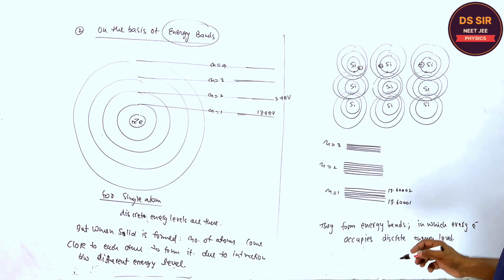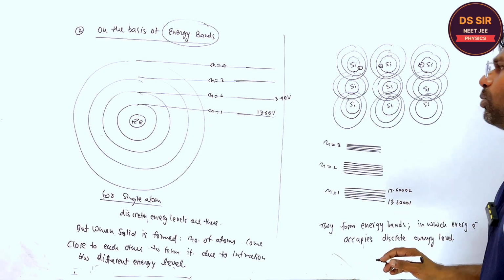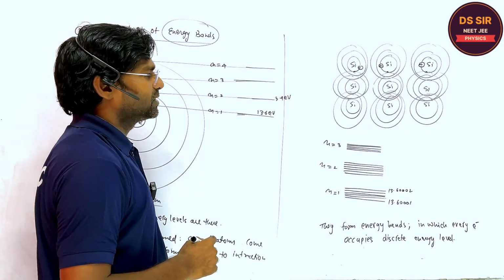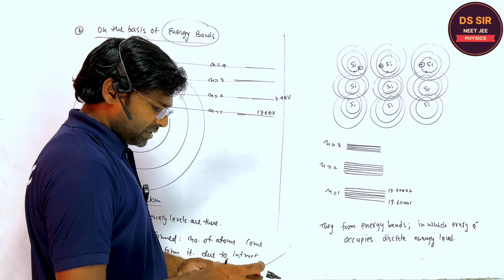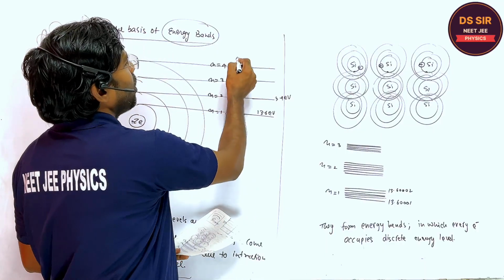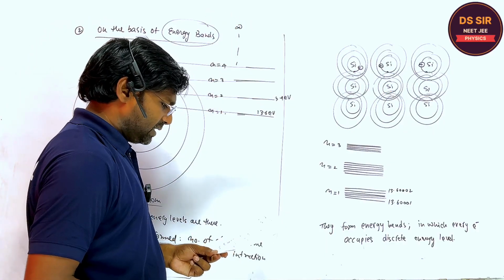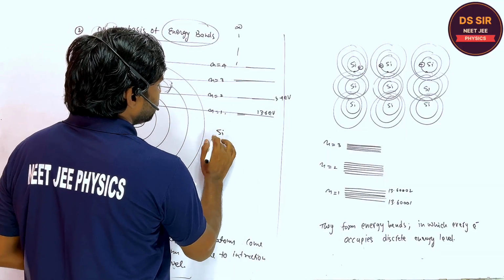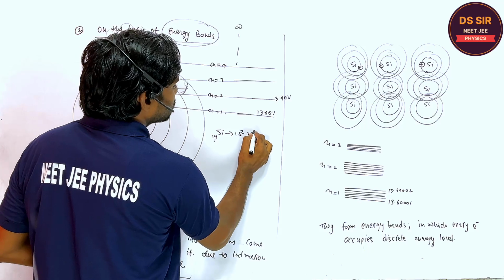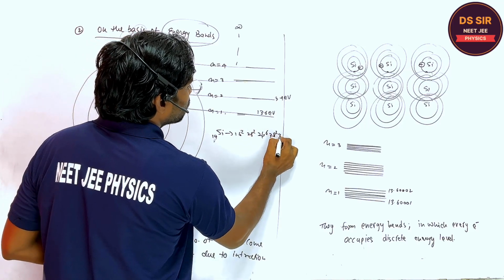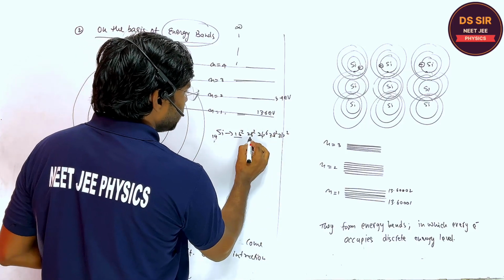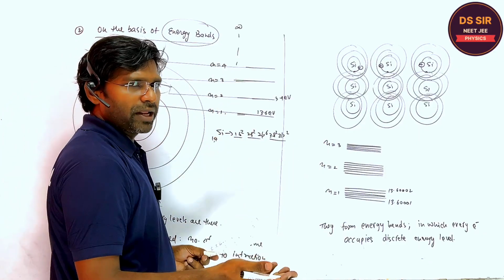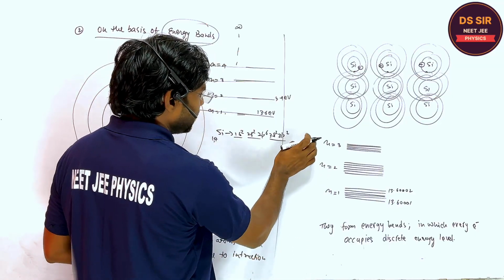Right. For example, listen to one thing. How many energy levels are there? Sanjay, for any atom, how many energy levels are there? Infinite. If you consider silicon, with 14 electrons: 1s2, 2s2, 2p6, 3s2, 3p2. This is the first, second, and third. I'm writing this for silicon only; you may write for any atom in the same way.